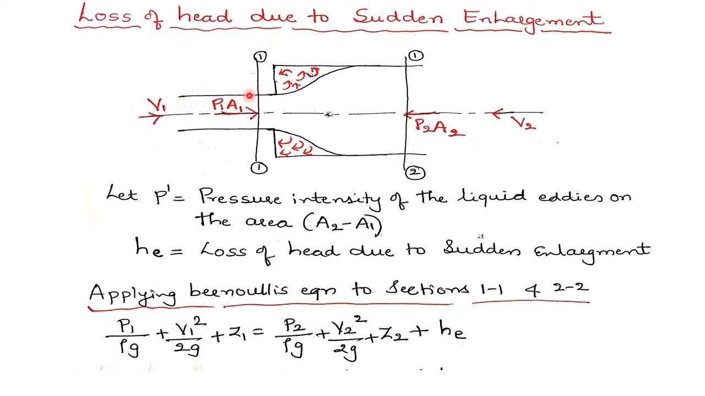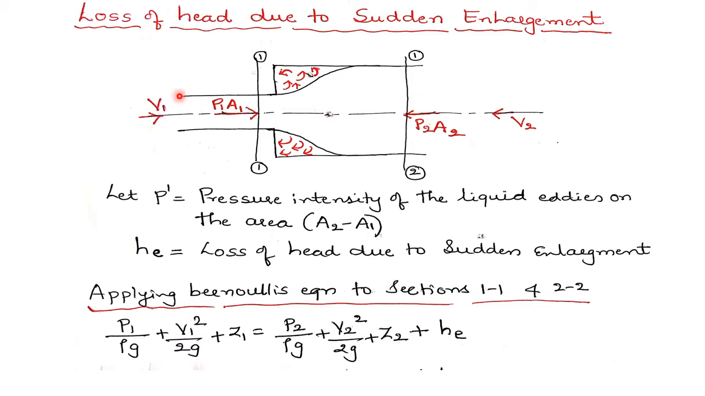See here, this is the pipe at section 1. I have considered section 1 of the pipe before the enlargement, and section 2 after the enlargement. This is the pipe up to here with a smaller diameter. Suddenly the diameter of the pipe is increased here, that is, sudden enlargement of the pipe has taken place. This is pipe 2, and up to here is section 1 of the pipe.